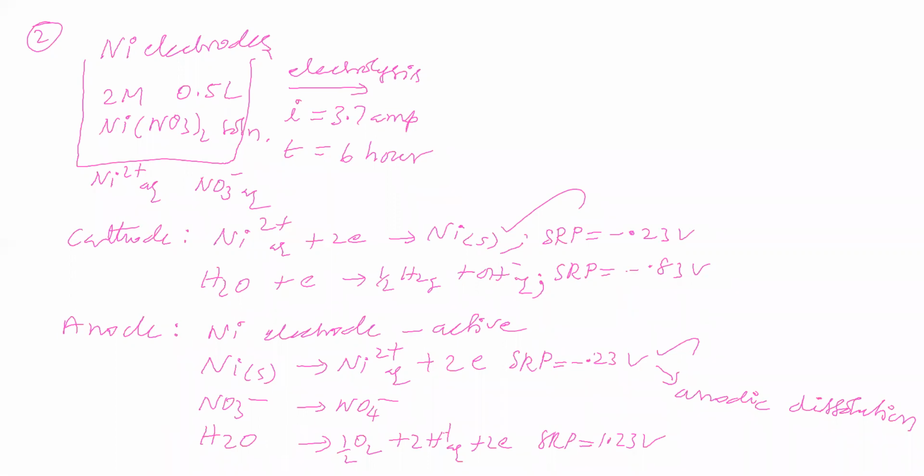Sir, okay. So you are doing like this. Now we are going for the third question. In the third question, we are taking copper sulfate solution. Its concentration is 1 molar and volume is 100 ml.